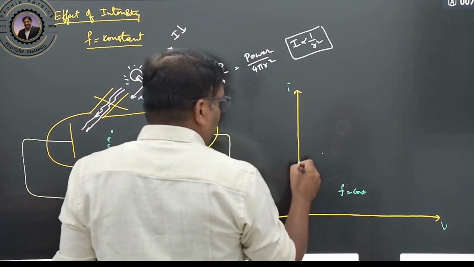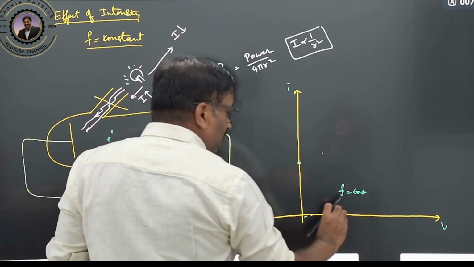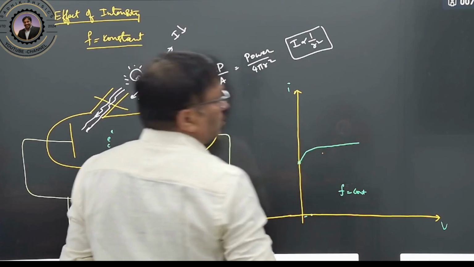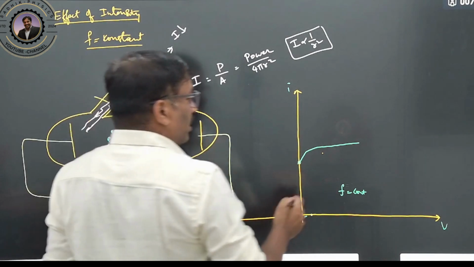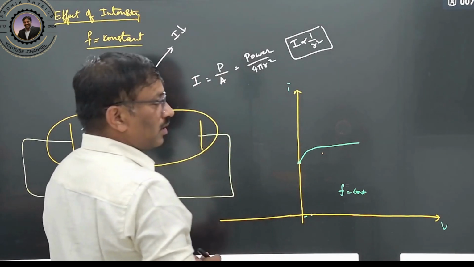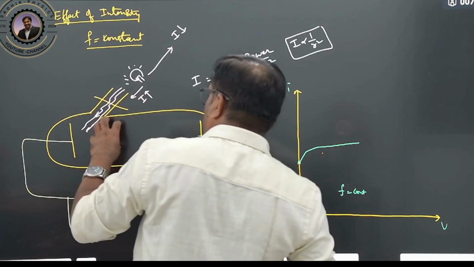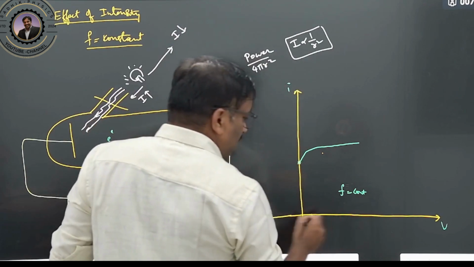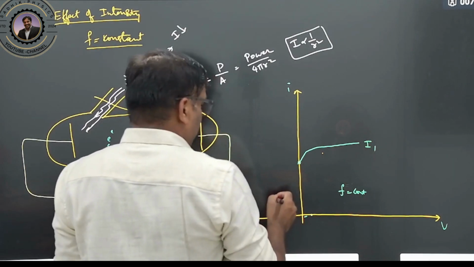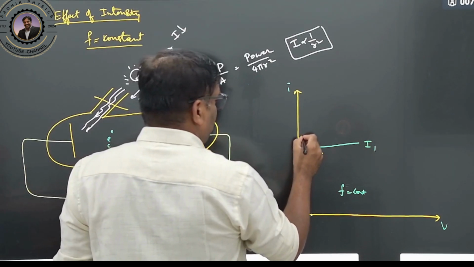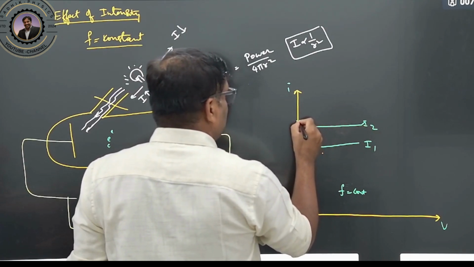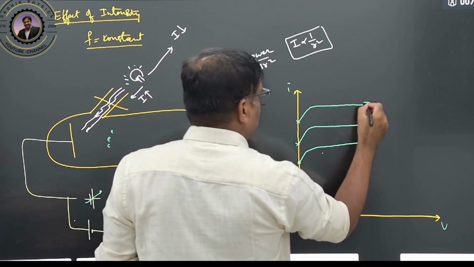That means increasing the potential will not cause more emission of electrons; it only pulls the already emitted electrons. So this is I1 intensity, and next I change to another intensity, I2. Suppose I increase the intensity again, so this is your I3.